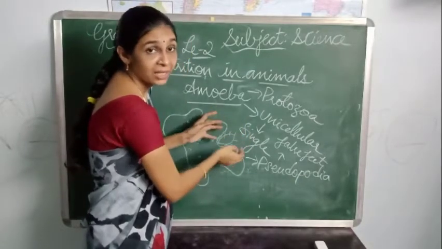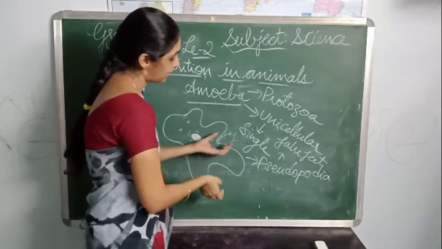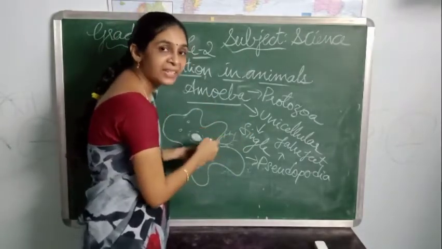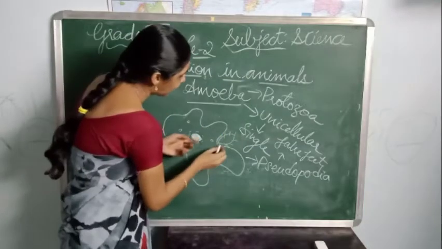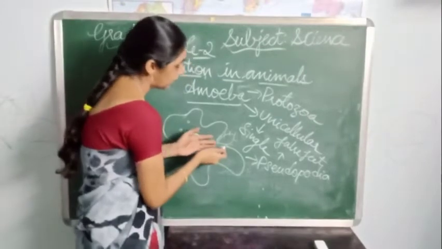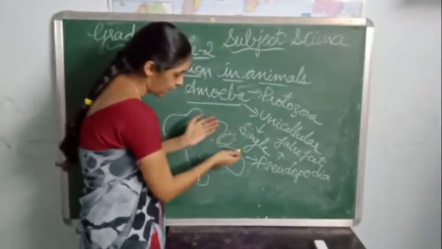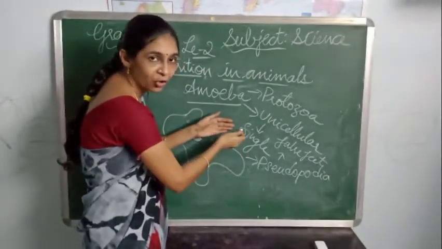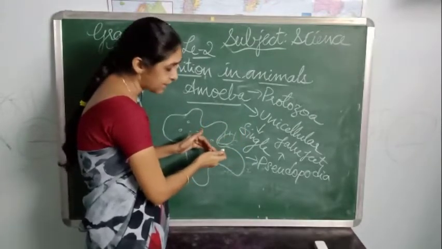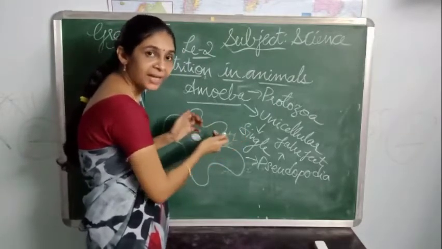That means they will intake the prey inside the cell with the help of the food vacuole. The pseudopodia will trap this insect, the prey, and take it inside.